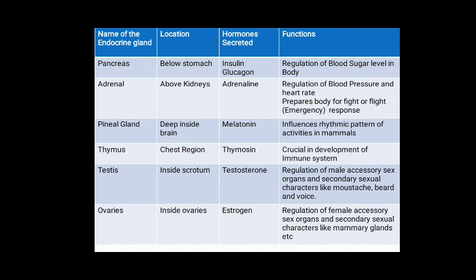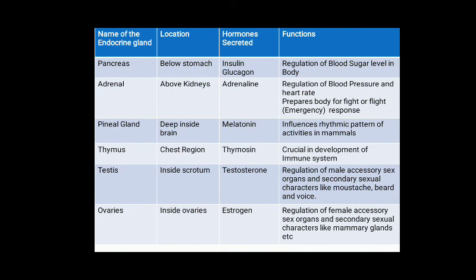Next are ovaries. What are ovaries? These are the glands which are present only in females, and they are present inside the body, and they secrete a hormone which is known as estrogen. And इसकी क्या function है? Its function is to control the development of female sex organs and feminine features like soft voice, soft skin, and mammary glands. And thus we can see these ovaries, they help in regulation of female accessory sex organs and secondary sexual characters like mammary glands in females.